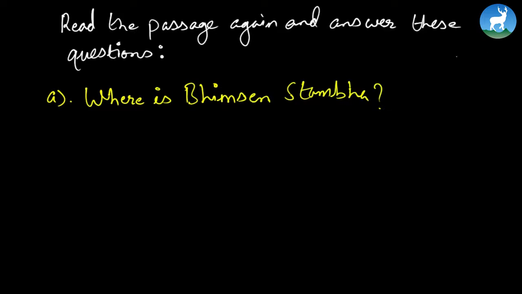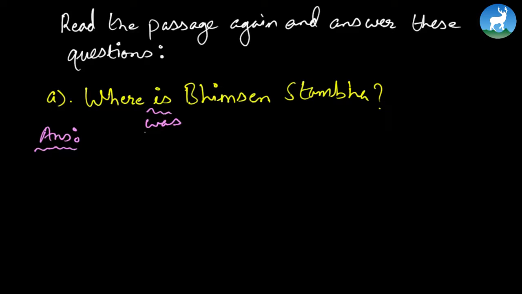Now let's look at the first question. Where is Bhimsen Stamba? Remember, in my last class I had mentioned that sadly we don't have this monument anymore in our country. So you can take this question also as where was Bhimsen Stamba, but let's follow the book for now, because the passage is not quite updated, you see.